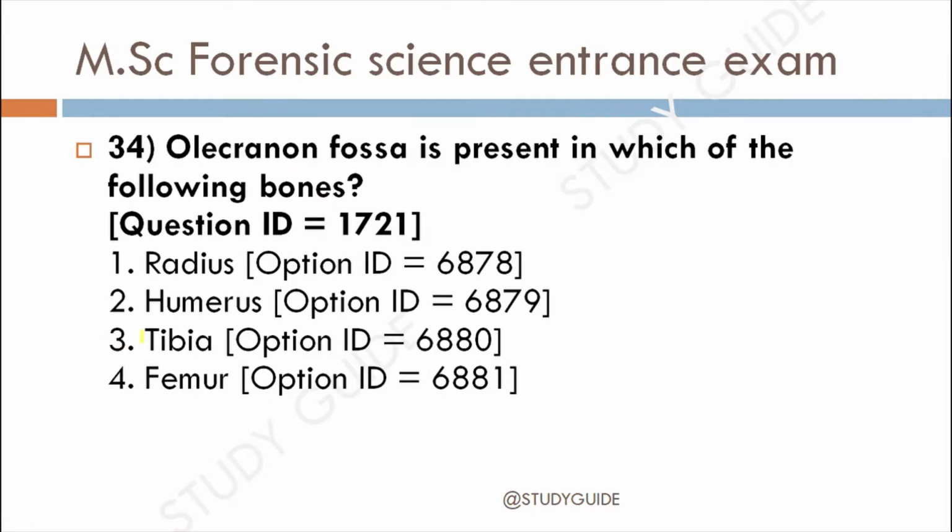Next question, question 34. Olecranon fossa is present in which of the following bone? 1. Radius, 2. Humerus, 3. Tibia, 4. Femur. The correct answer for this is the humerus.